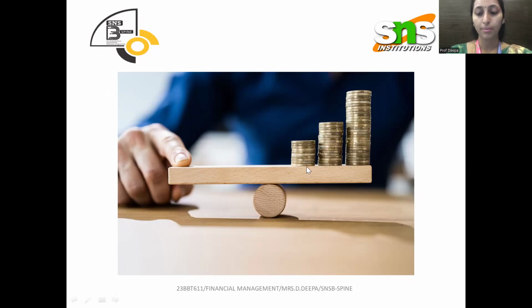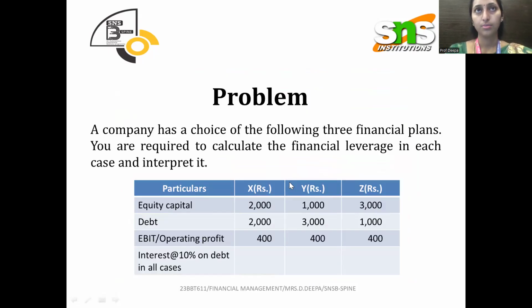The actual format of financial leverage, or the general leverage, is sales. From sales, the aim is to find the profit. From sales, we reduce the variable cost, which gives a term called contribution.